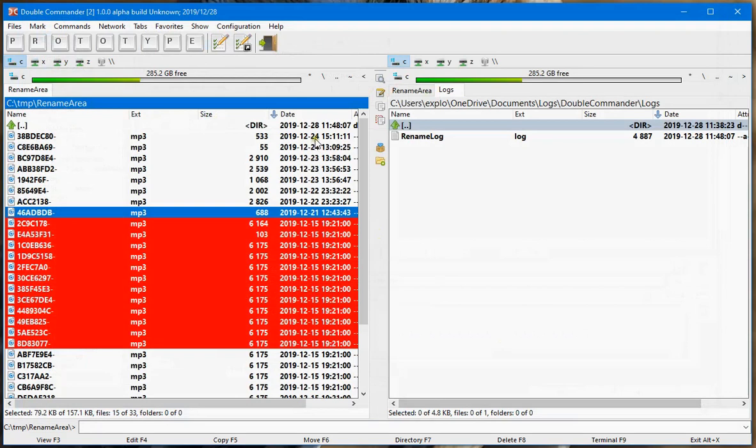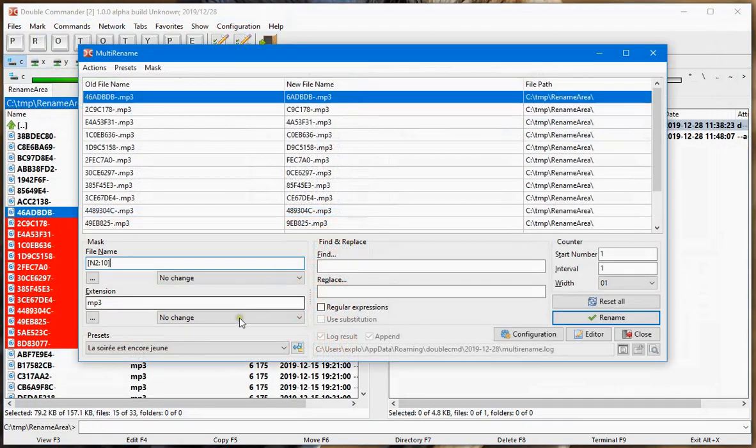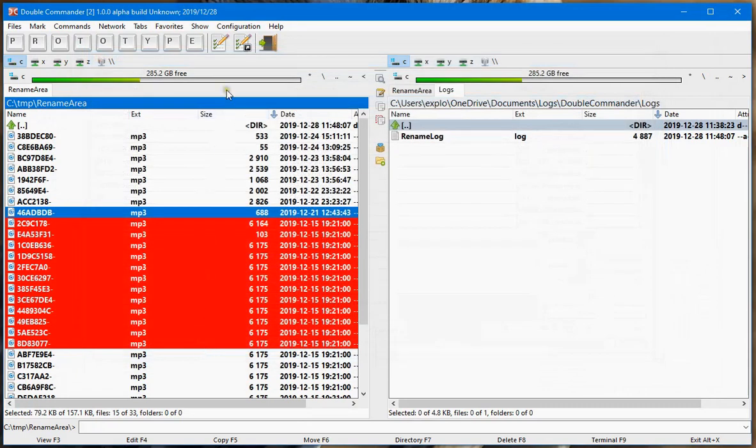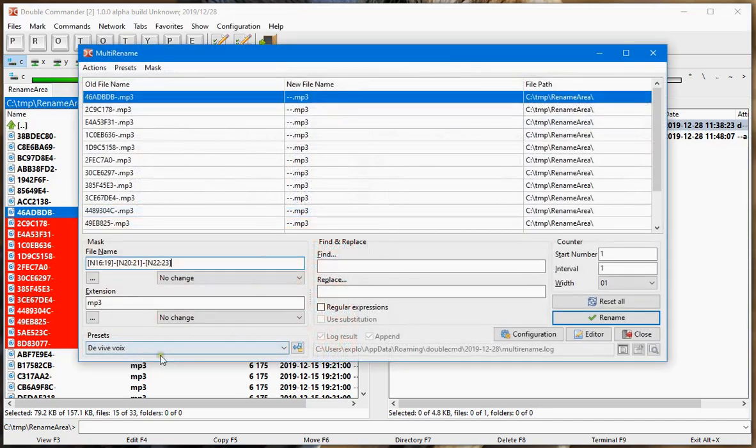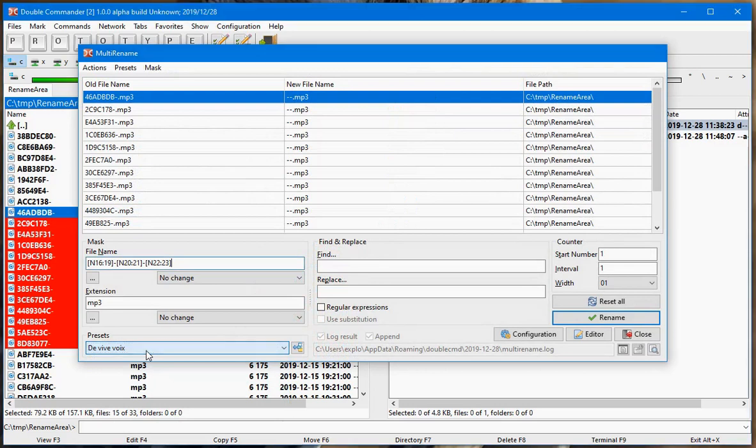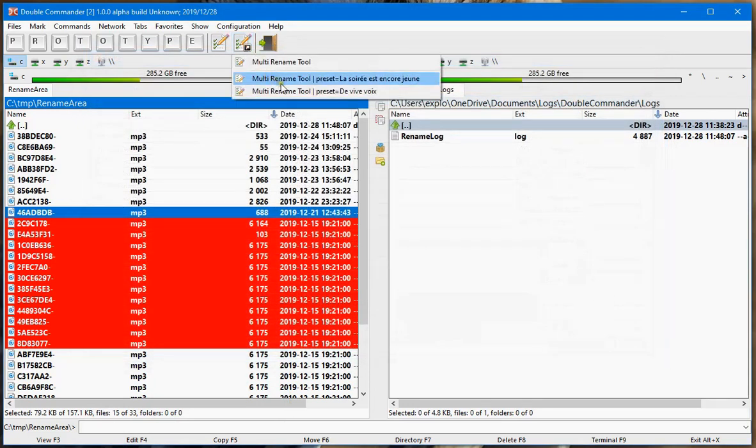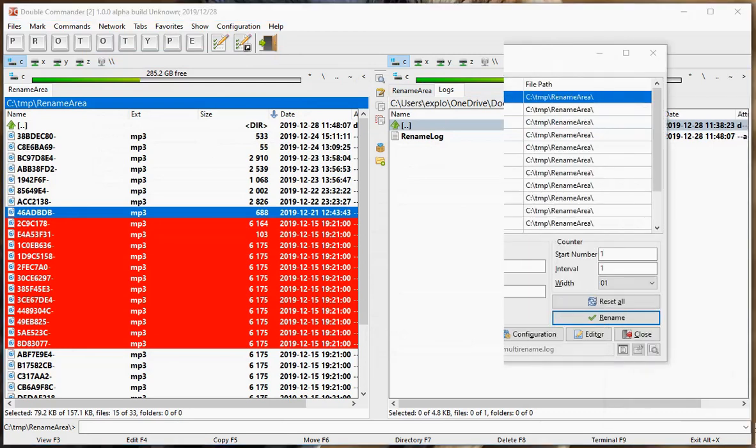So if I go there, select rename, MultiRename tool, La soirée est encore jeune, it is ready with my setup. Then if I select the other one, De vive voix, bang, it loads the setup De vive voix. So this way I don't even have to select it there. I can invoke it directly from the main panel.